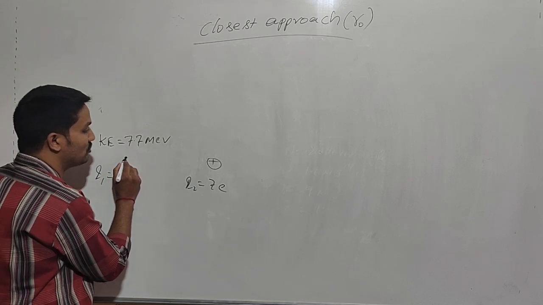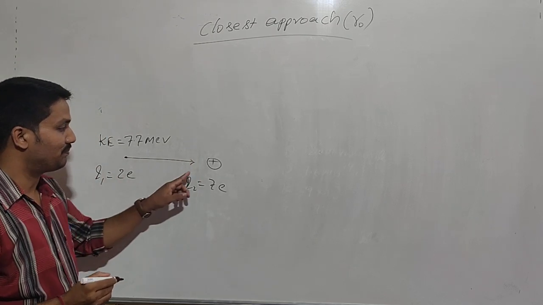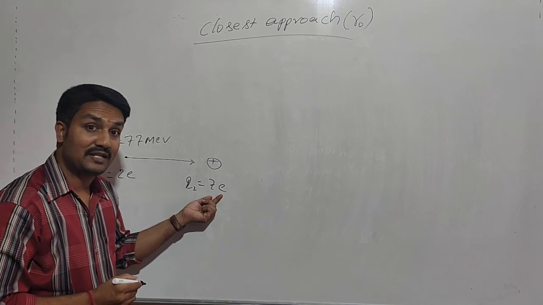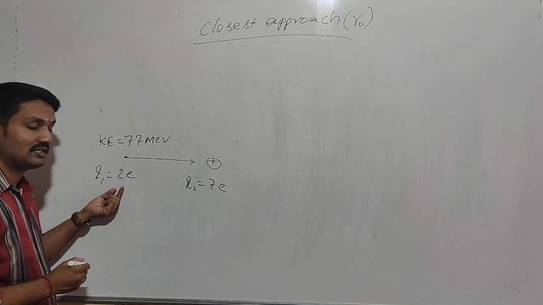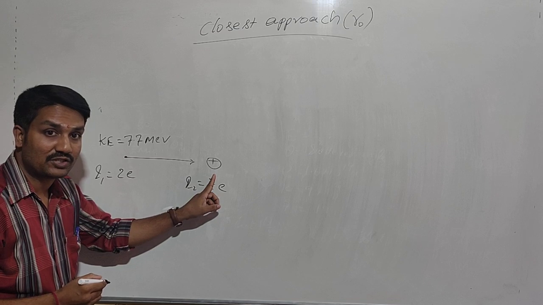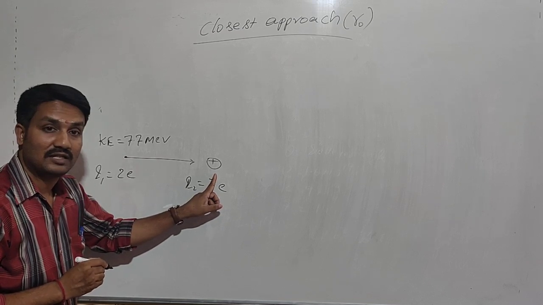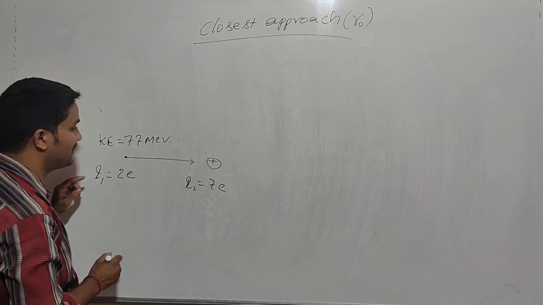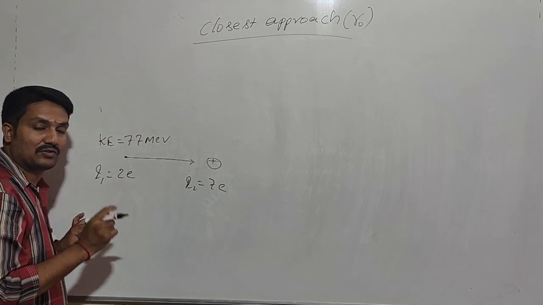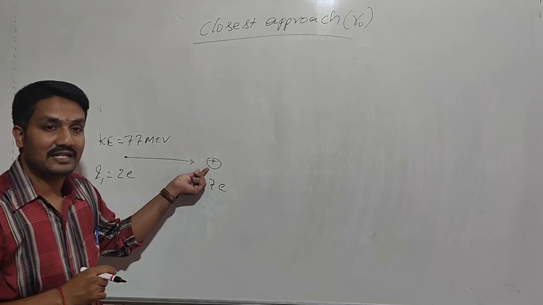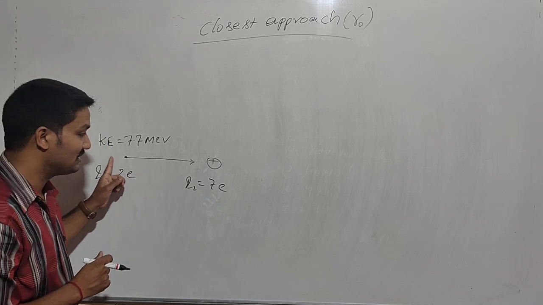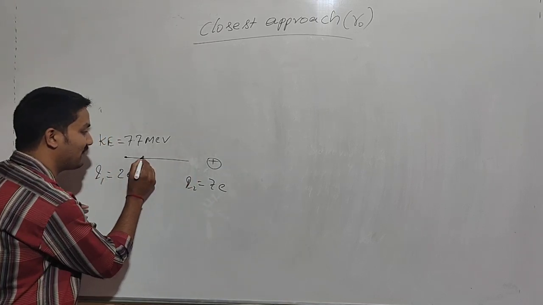Now it is going to collide with this positive charge. As the gold nucleus is about 50 times heavier than the alpha particle, there is no change in position of the gold nucleus. But this heavy nucleus offers a highly intensive repulsive coulombic force against the alpha particle.